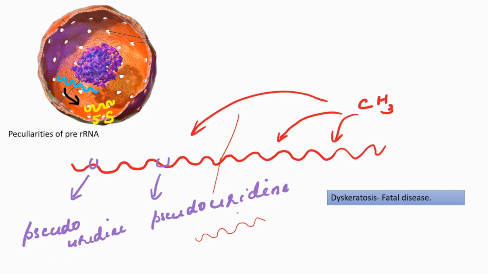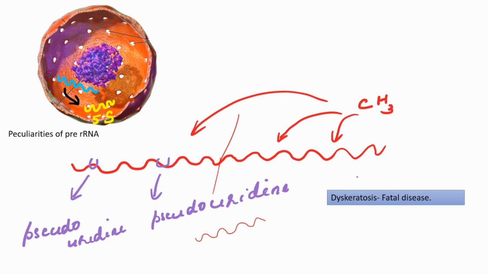There is another instance also. There is an enzyme responsible for converting uridine to pseudouridine. Persons who have a mutation or lack that enzyme, in whom this modification does not take place, suffer from a fatal disease called dyskeratosis. Dyskeratosis is characterized by skin abnormalities, bone marrow failure, and even cancer.